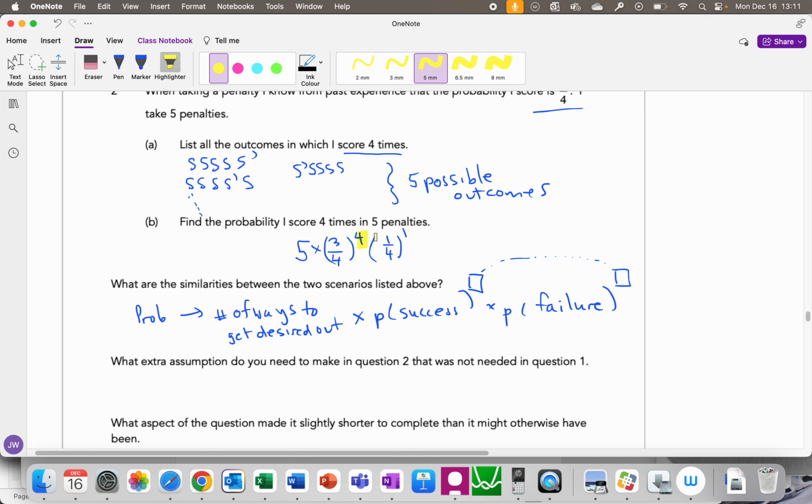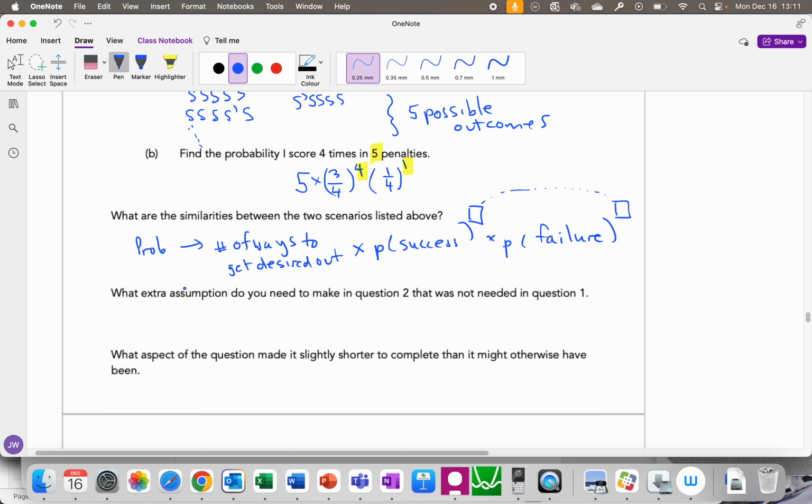So if you score a penalty 4 times and fail once, in total you took 5 penalties. The sum will always hold. An extra assumption you need in order for this to work is that the events need to be independent, because if you're getting tired after some penalties, then those probabilities won't hold anymore.